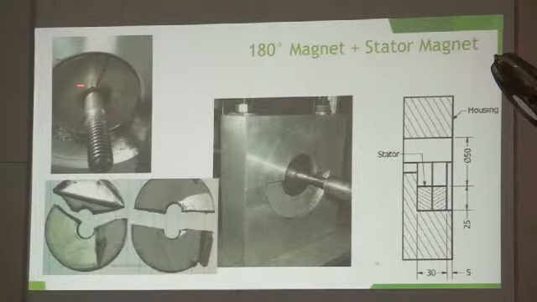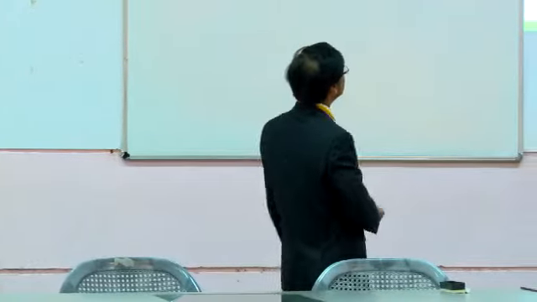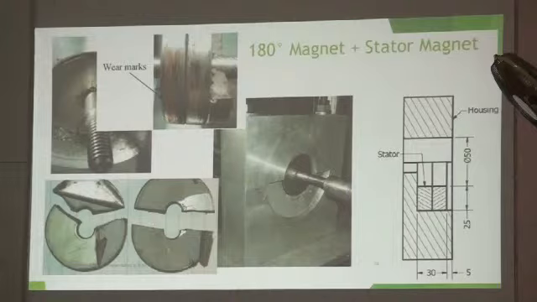You can see here, these rotors were in pieces. So, the magnetic bearing is not working. It is not working with a full ring, and it is not working with a half ring either. So, should we reject the magnetic bearing, or should we go ahead with some better thinking? This is the fracture, and you can see here there is a wear mark also on the magnet. That means it is not that a permanent magnet will not wear out. It will not, if used judiciously.